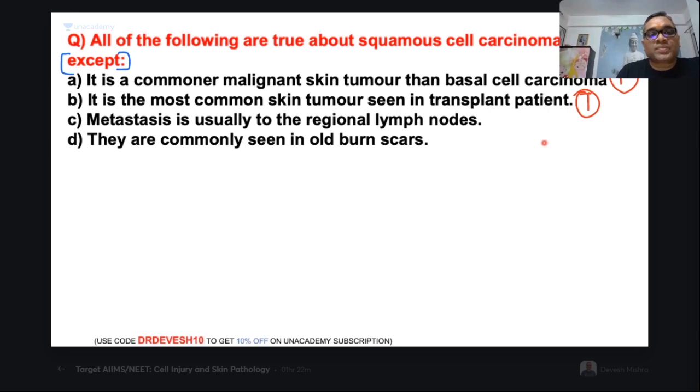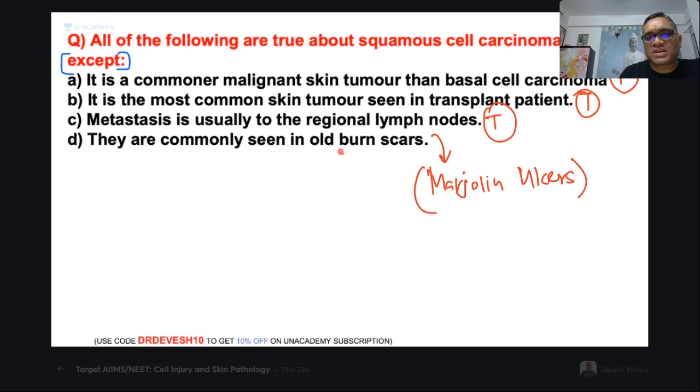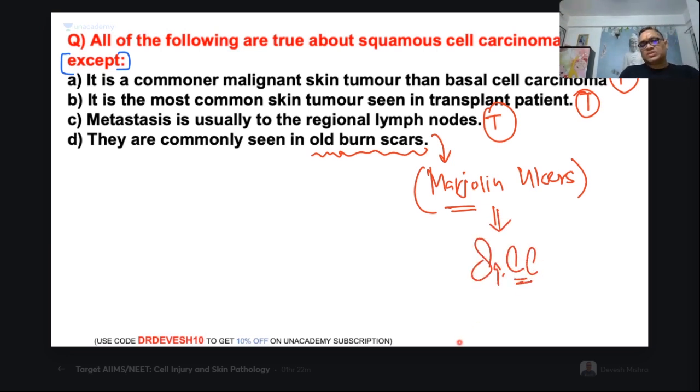Metastasis is usually to the regional lymph node. That is a true statement. They are seen most commonly in old burn scars, Marjolin ulcer. Clinically, you might have seen Marjolin ulcers. Old burn scars, Marjolin ulcer, are a risk for squamous cell carcinoma. So now you understood.